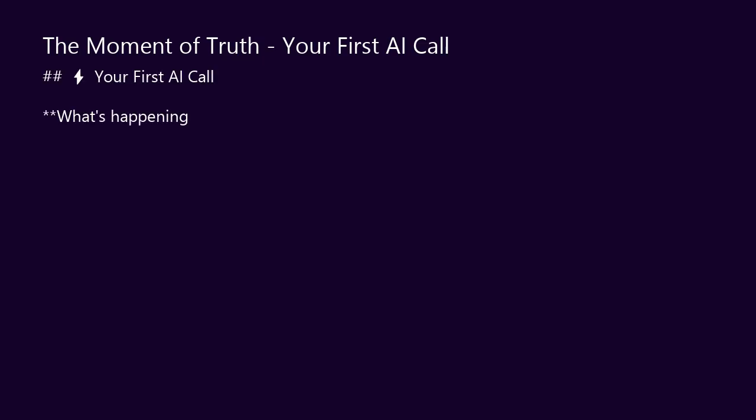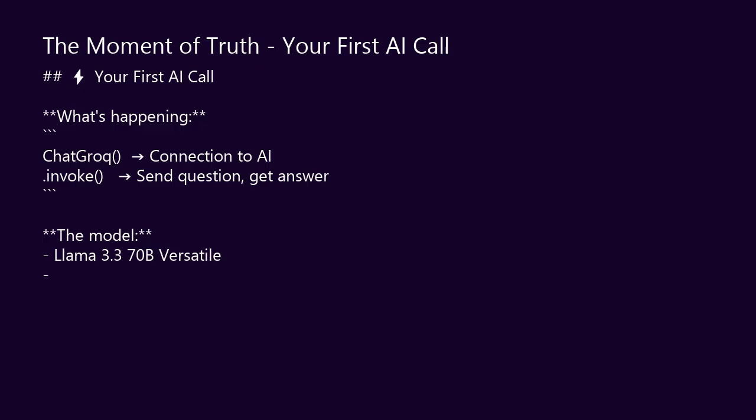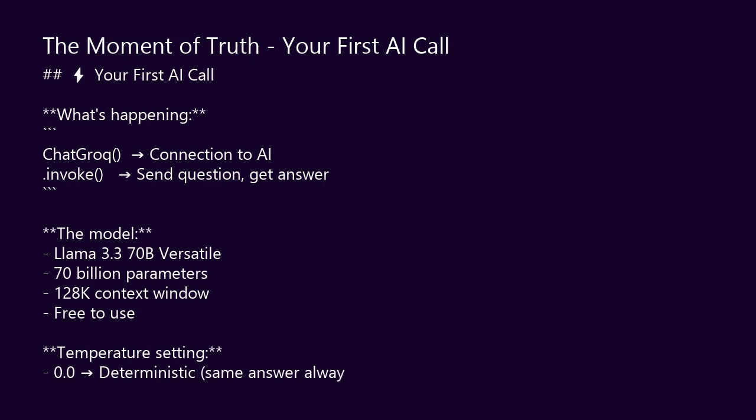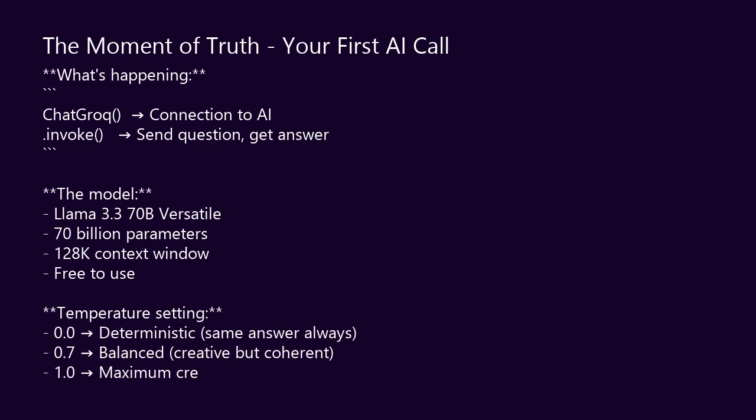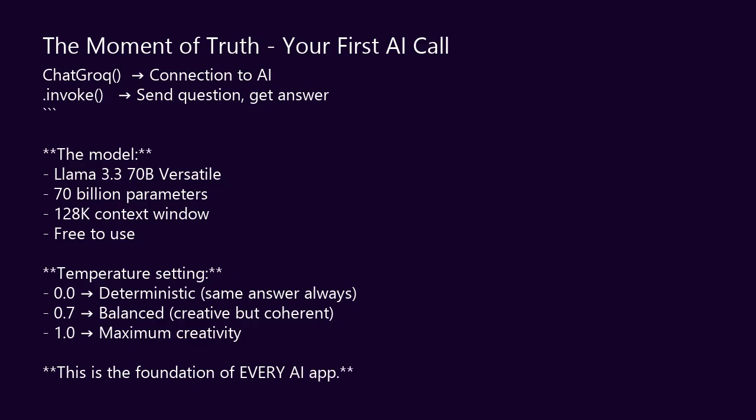This is it. The moment everything changes. In the next 30 seconds, you're going to talk to an AI for the first time through code you wrote. Remember those 30 lines of boilerplate I mentioned? Watch this. I create a ChatGrok object. That's our connection to the AI.